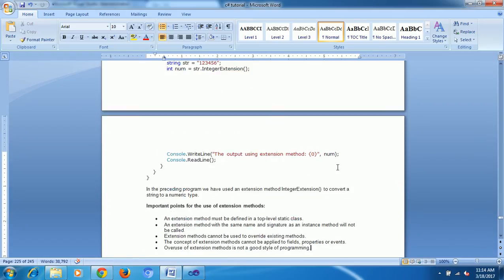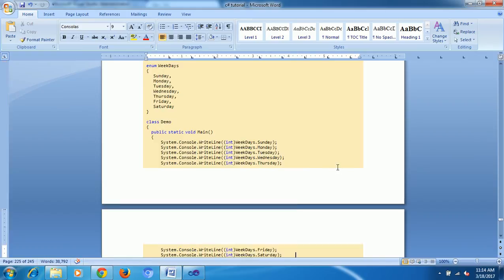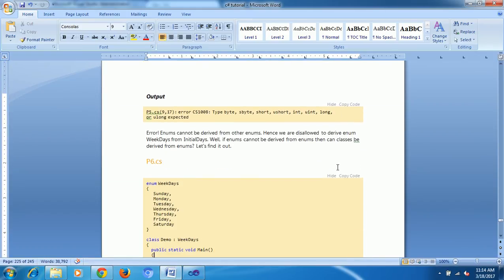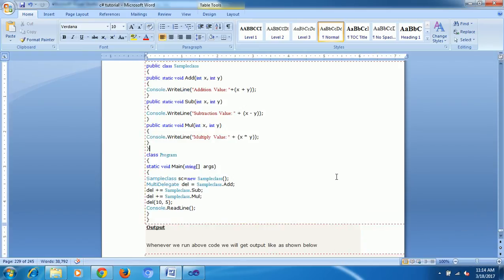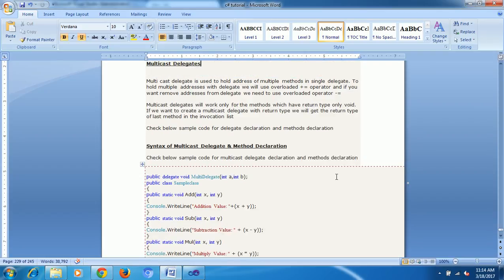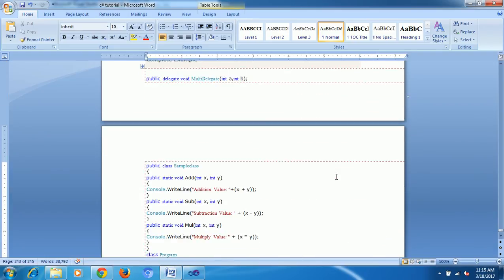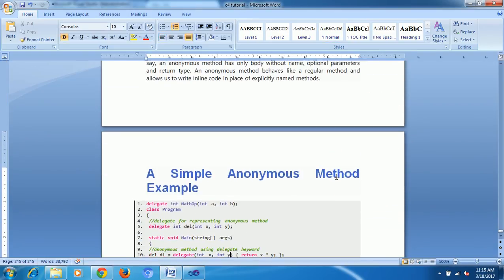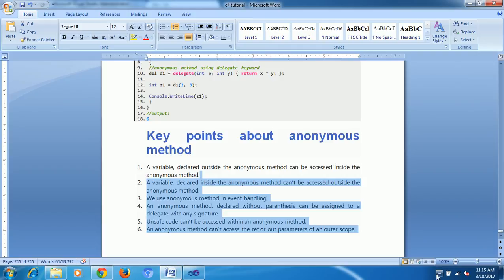Next, extension methods and enum. Enums are a little bit big topic, not big really, very small, but with different examples. Afterwards, multicast delegates and single cast delegates, and anonymous methods. Okay, these are the different topics pending. Any doubt today?